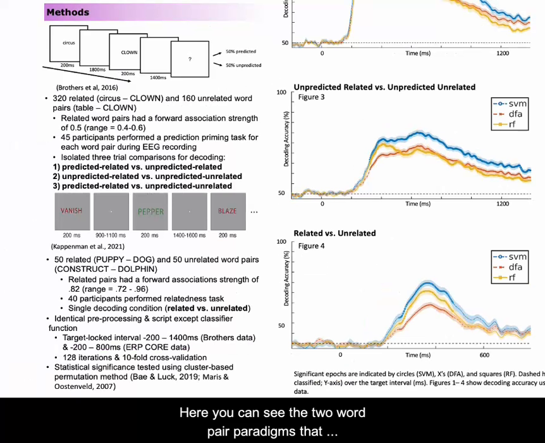Here you can see 2 word pair paradigms that generated these datasets. In the first paradigm, participants were shown a prime word and asked to try to actively predict the upcoming target word. Some of the word pairs were related and some were not. For example, the participant might see circus followed by clown, but they may instead see table followed by clown. The related word pairs had forward association strength to lead to about a 50% accurate prediction rate.